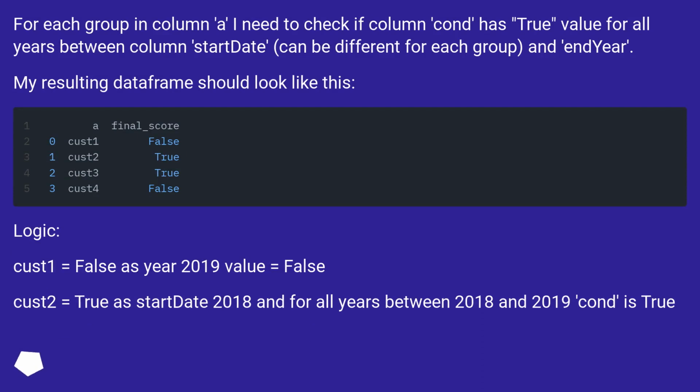For each group in column A, I need to check if column cont has true value for all years between column start date, can be different for each group, and end year. My resulting data frame should look like this.